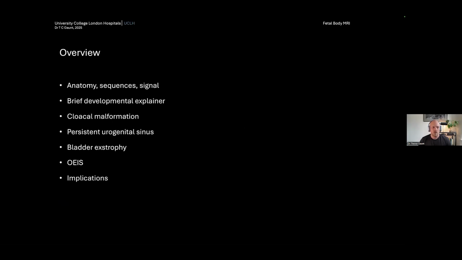I'm going to give you a little bit of an overview of the anatomy, sequences and signal that we use in body imaging. A very small, brief developmental explainer about the urogenital system. And then we're going to talk about a few of the things that we've got listed here: cloacal malformations, persistent UG sinuses, bladder exstrophy, OEIS complex, and then some of their implications.